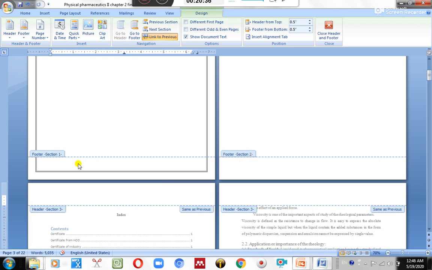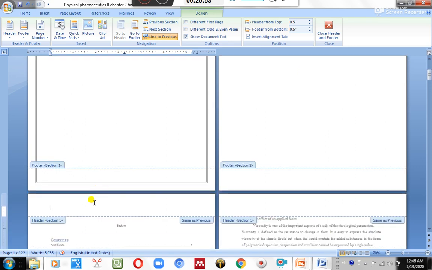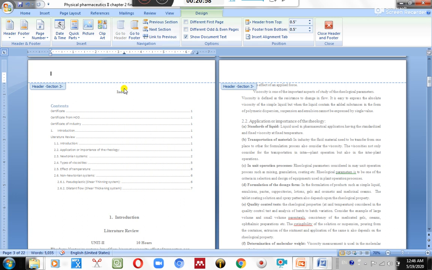Okay, now I want the index on another section. Index section is separate. What we have to do is click on the last word of the previous section, that is industry. Where we have to go? We have to go to Page Layout, Breaks, and Next Page. Okay, so we have shifted towards this.